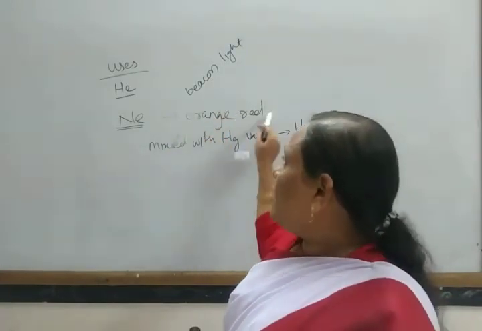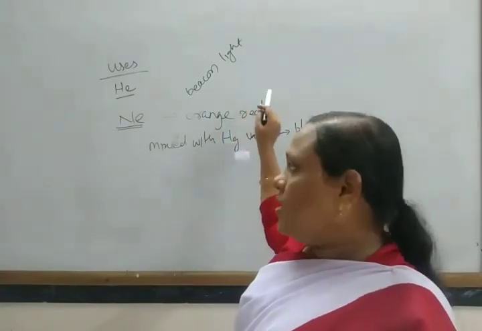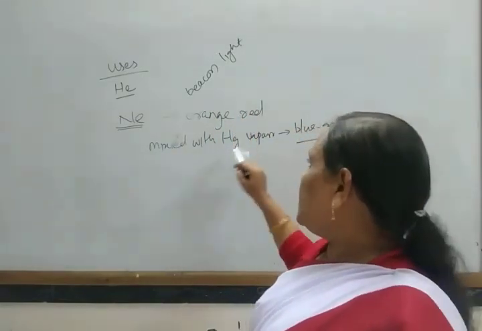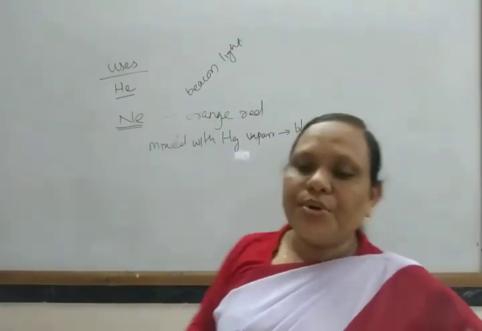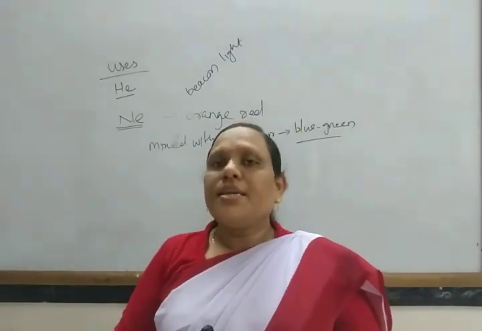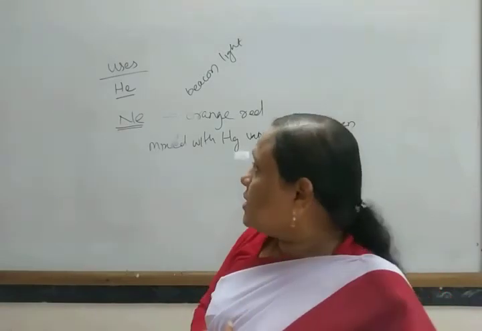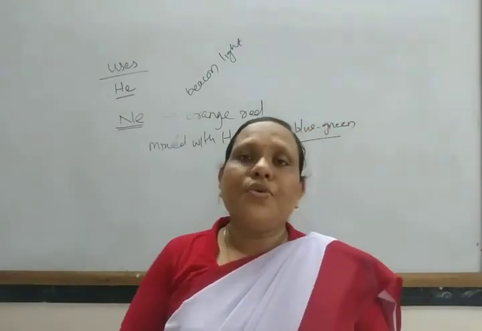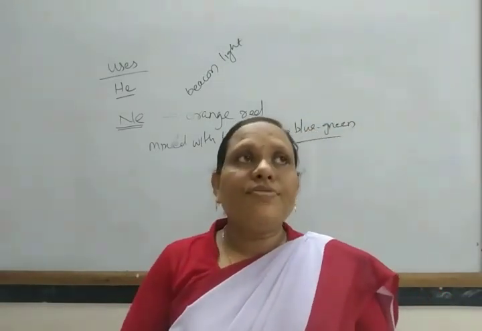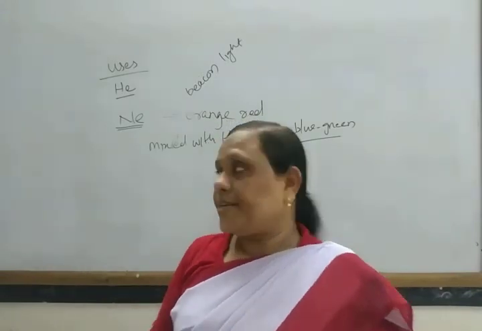It gives brilliant orange-red color light, and when mixed with mercury it gives blue-green color. In this way, neon gas is used for giving different colored lights. It is also used in different fluorescent tubes.